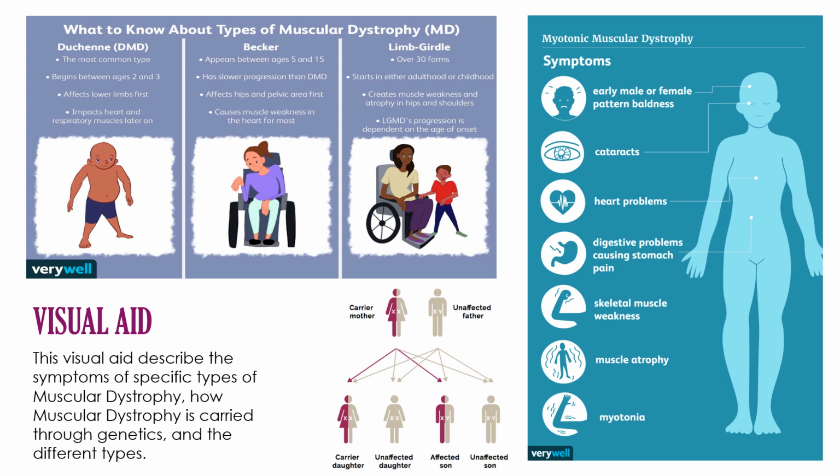Myotonic muscular dystrophy. The symptoms are early male or female pattern baldness, cataracts, heart problems, digestive problems causing stomach pain, skeletal muscle weakness, muscle atrophy, and myotonia.